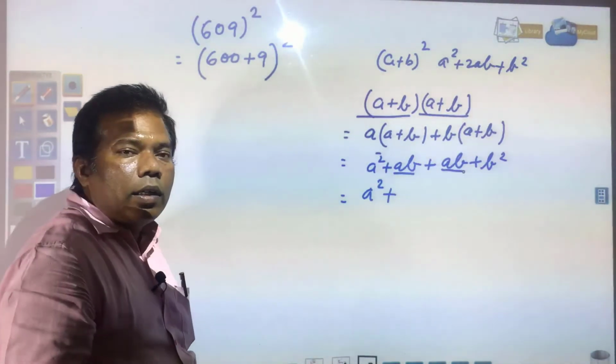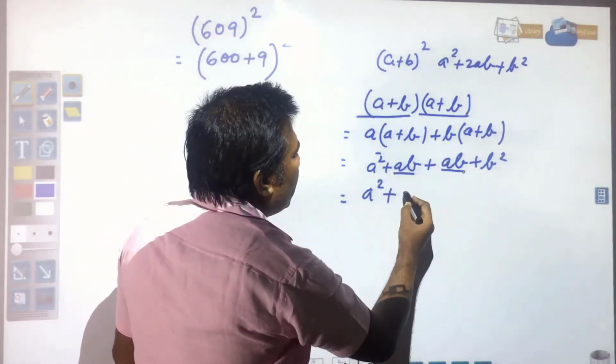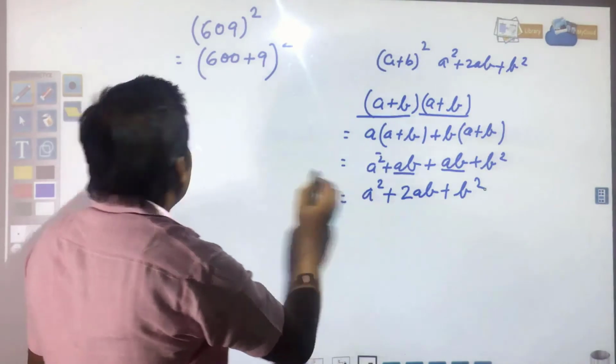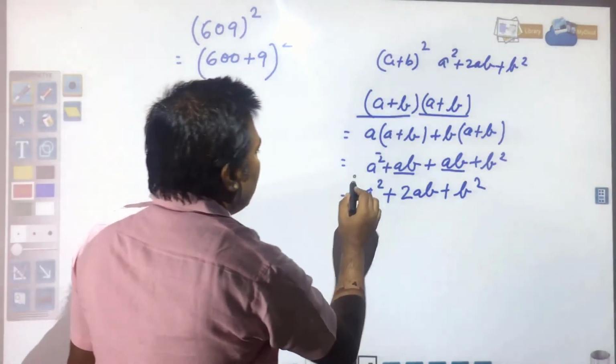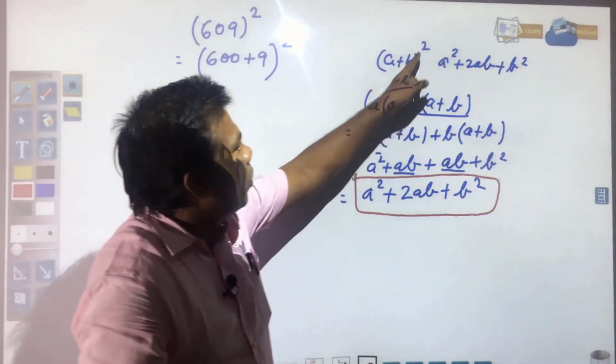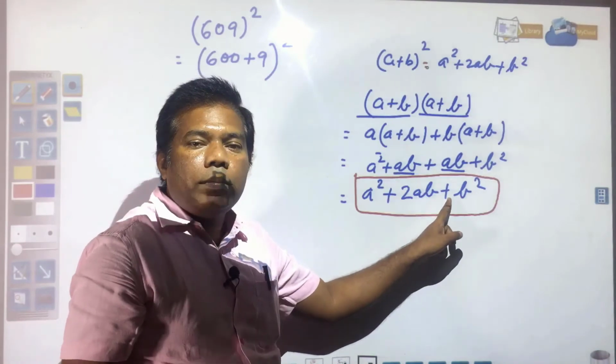If you add, 1 ab and 1 ab will become 2ab, and plus b square. So you got the formula: a plus b whole square is equal to a square plus 2ab plus b square.